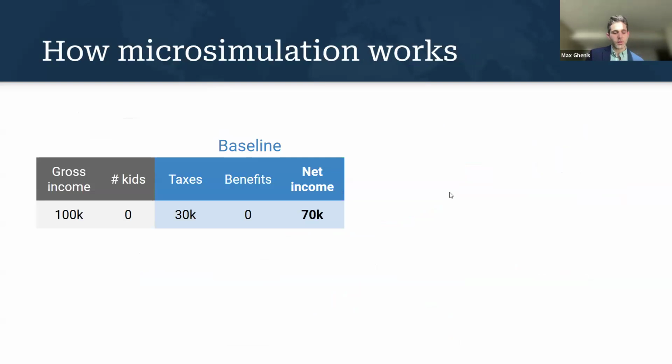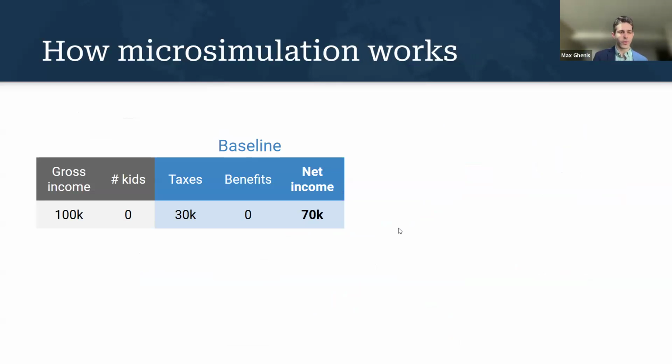So what does that mean? Well, we use a technique called microsimulation. And microsimulation really has two components at its heart. One is a calculator, where depending on your household characteristics, we can calculate your taxes and benefits. And the second is pairing that with representative survey data. So here's a super simplified example of what that looks like.